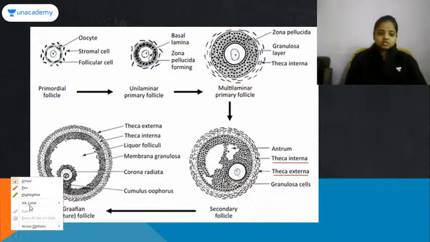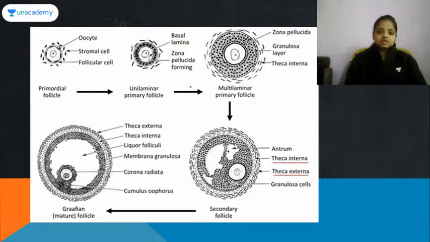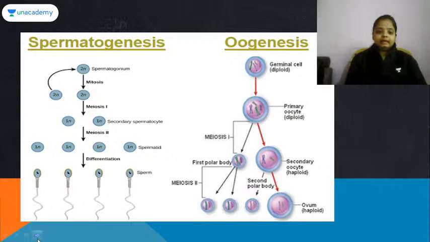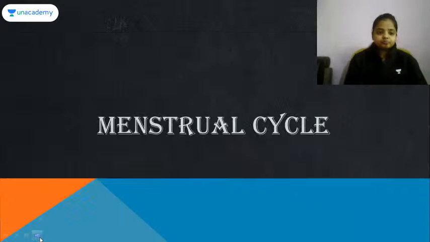So this is the structure. You can see primordial follicles, multilaminar primary follicle, secondary follicle, then it gets converted into Graafian follicle. Okay, and the secondary oocyte is here that will be released during the process of ovulation. So here the difference between spermatogenesis and oogenesis is given. I don't think there is a need for discussion.